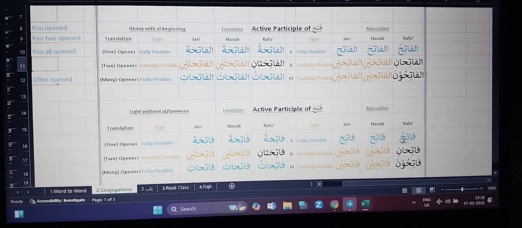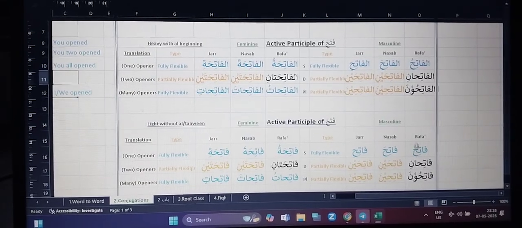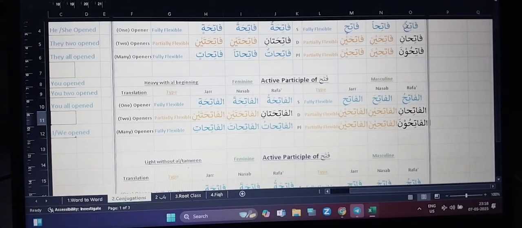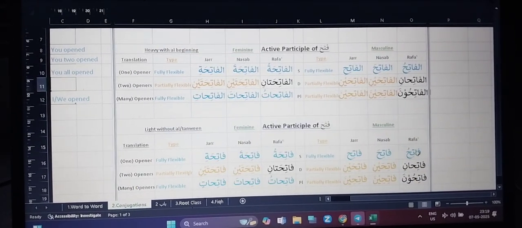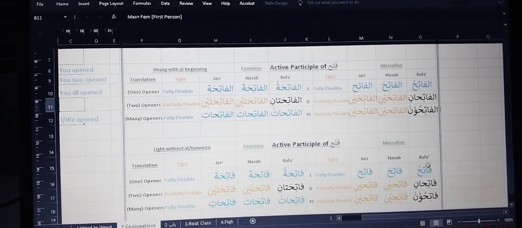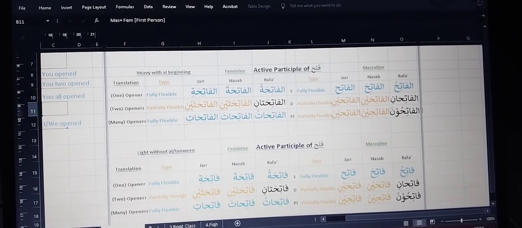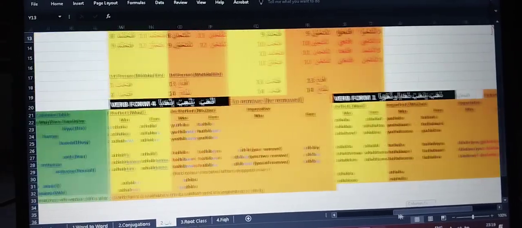So this is rafa when we have a dhamma over it in the ending, or if we have a tanween ending, dhammatan, then it will be in rafa state or marfu state. Here I have shown the table.